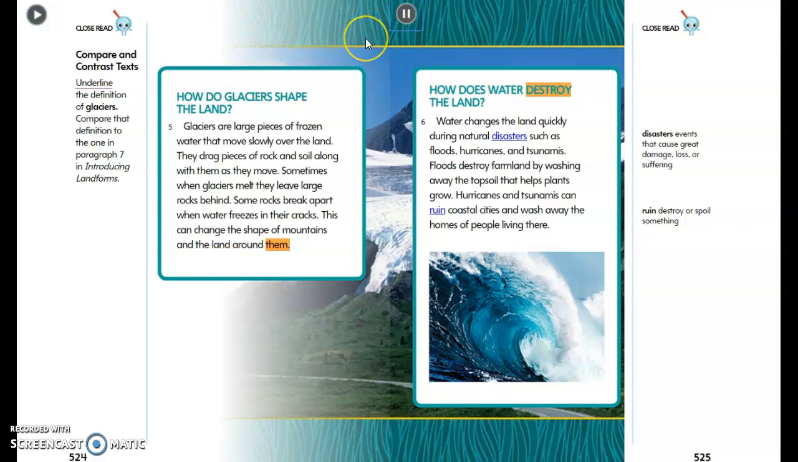How does water destroy the land? Water changes the land quickly during natural disasters such as floods, hurricanes, and tsunamis. Floods destroy farmland by washing away the topsoil that helps plants grow. Hurricanes and tsunamis can ruin coastal cities and wash away the homes of people living there.